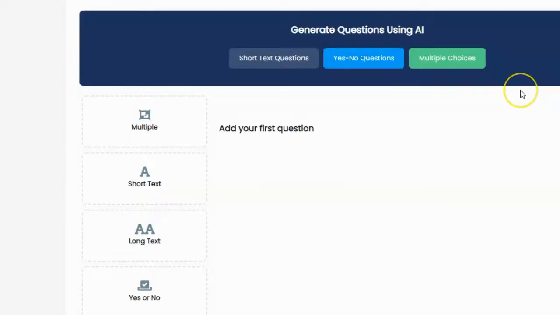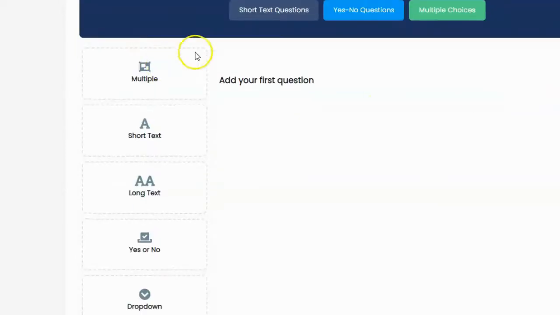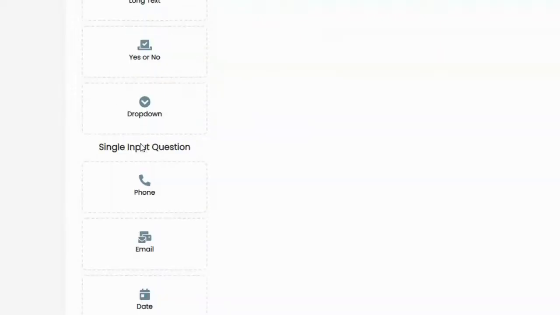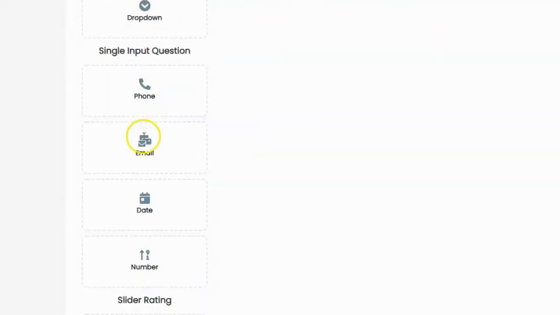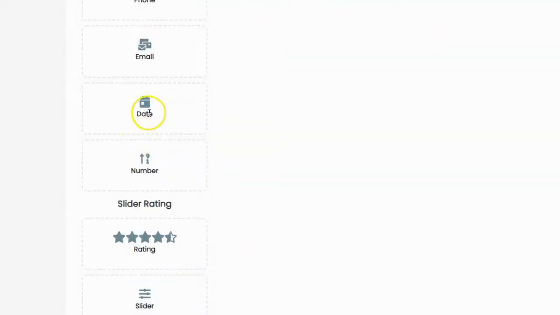On the left-hand side, you can see all the different types of questions, and there are a lot of them. There's multiple choice questions, short text questions, long text questions, yes or no questions, drop-down options. You can ask them for a phone number, an email address, a specific date. So if you want them to schedule something, you can integrate a calendar. You can ask them number questions where they answer a number. You can ask them ratings. So, for example, you can ask them to rate a product that they just bought or rate a feature or something like that. Very cool.